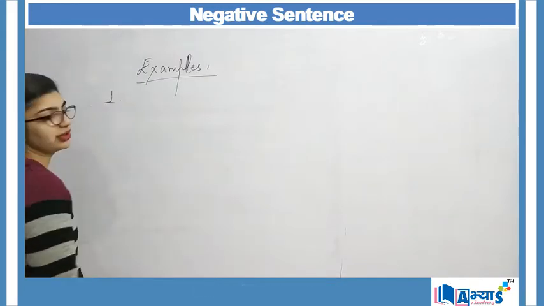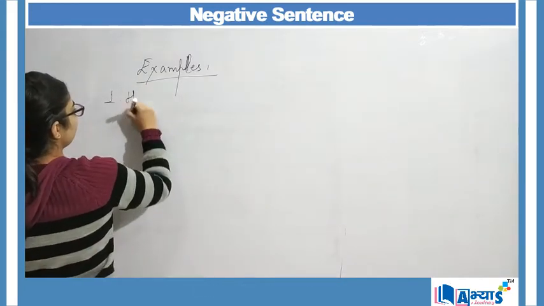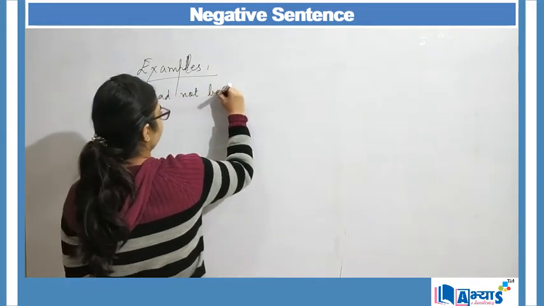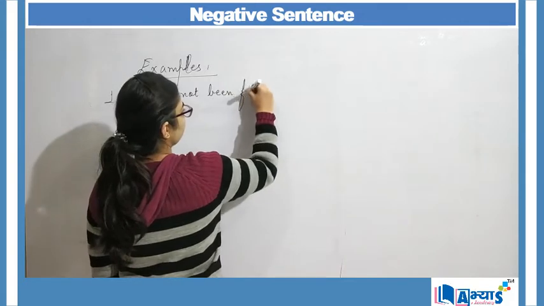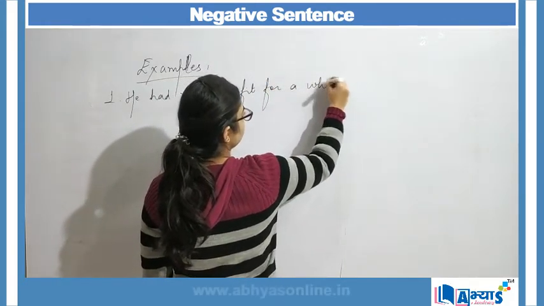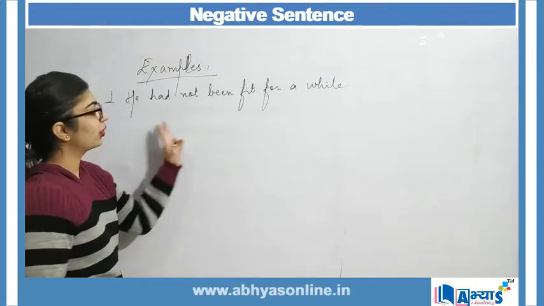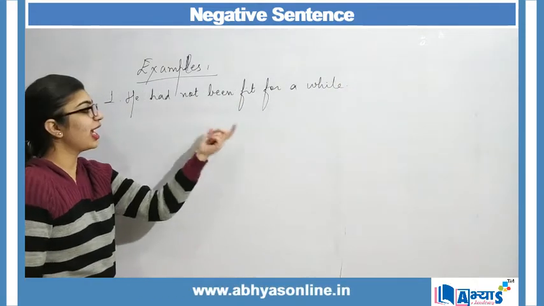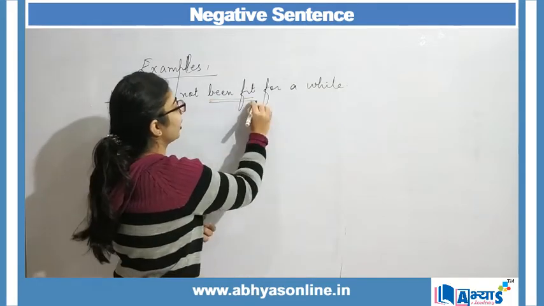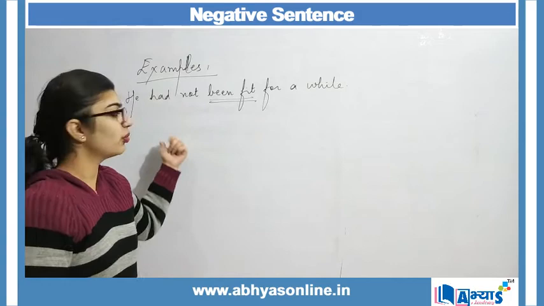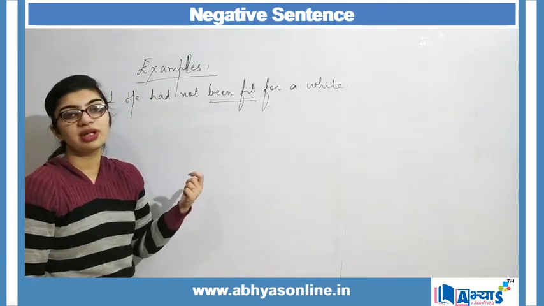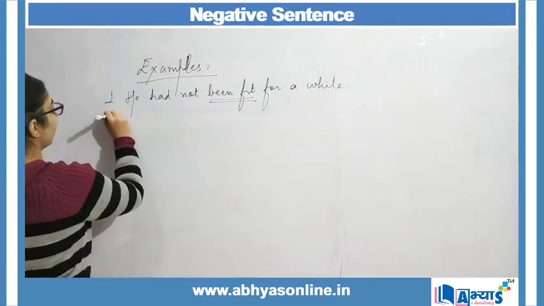The first example can be: He had not been fit for a while. Again, the event or action which did not take place is being fit. You were not fit. So when something did not take place, when something went wrong, we make use of a negative sentence.